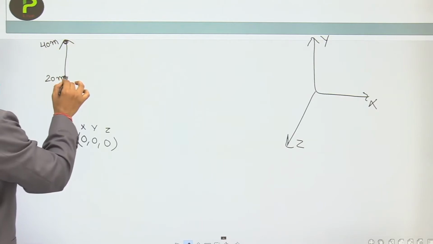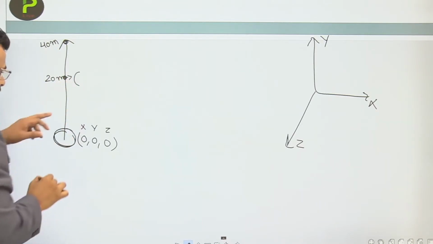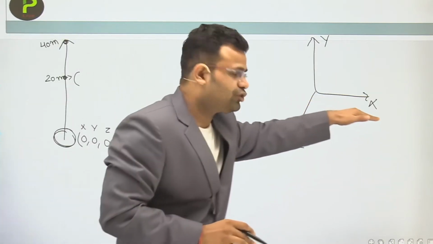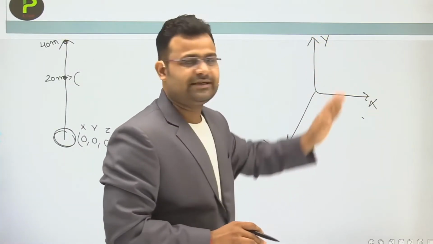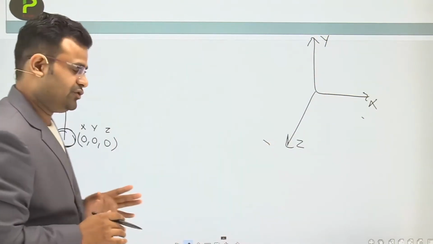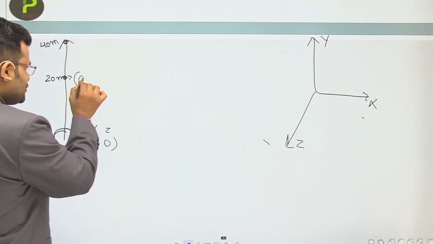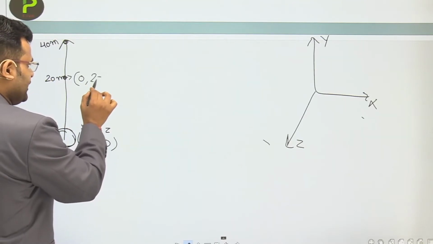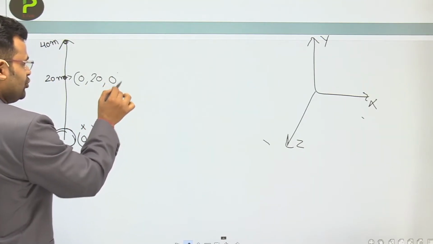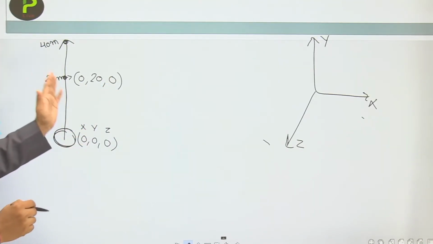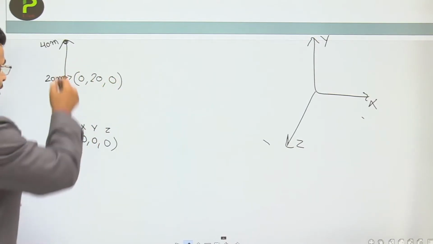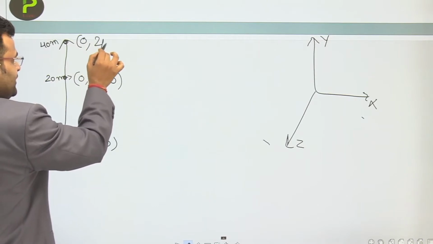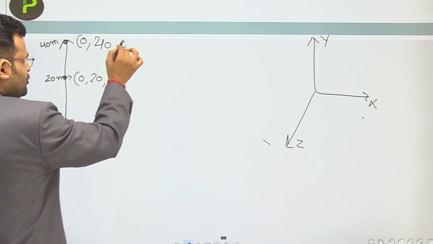Now the x coordinate of that system will not change. Why? Because that is the x coordinate, and which coordinate changes? The y coordinate changes continuously. At that point the x coordinate does not change, it is 0. The y coordinate becomes 20 and the z coordinate also does not change, so the coordinates are 0, 20, 0. And at that position x does not change, y is 40 and z is 0.